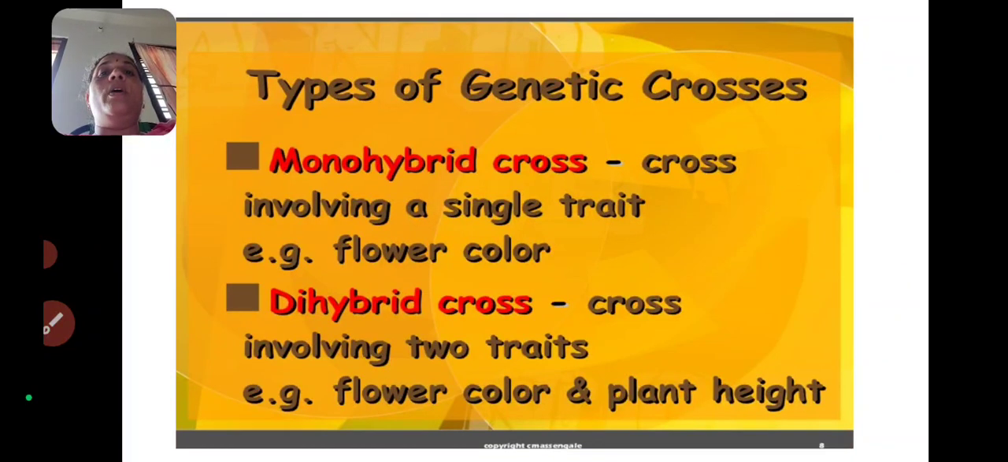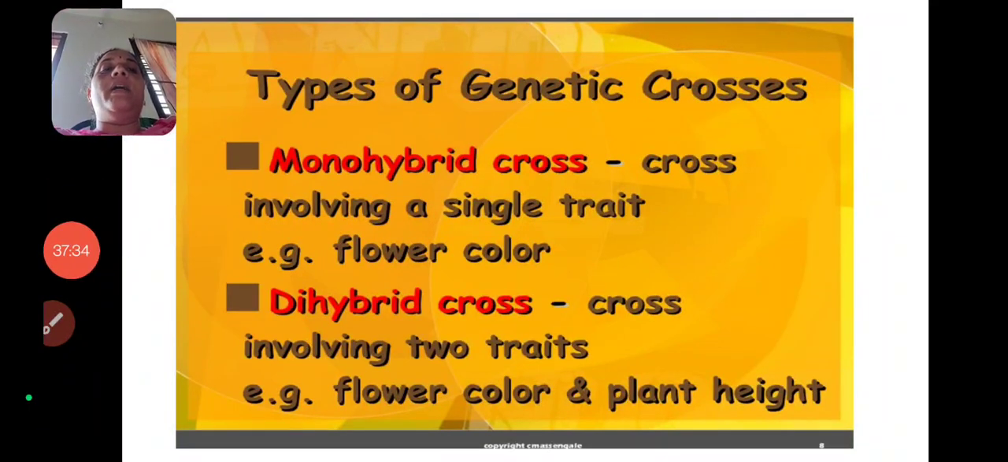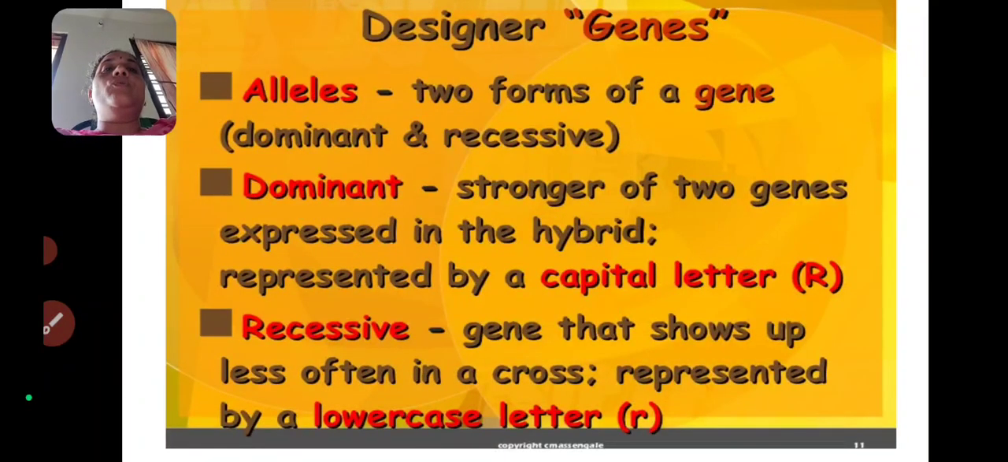Okay. What is genetics? The study of heredity and variations is called genetics. And what is monohybrid cross? Mono means single. A cross involving a single trait is called a monohybrid cross. For example, we will take the flower color or flower height or pod shape and pod color like that. Next one, dihybrid cross, a cross involving two traits. For example, flower color and plant height we have to take in the dihybrid cross. Next, some more terminology in genetics, that is alleles. So what are alleles? Two forms of a gene are called alleles.